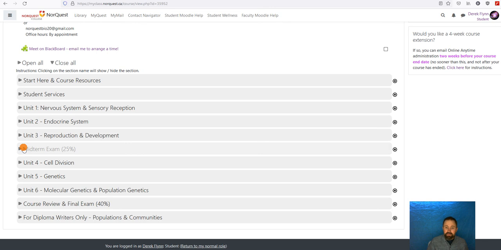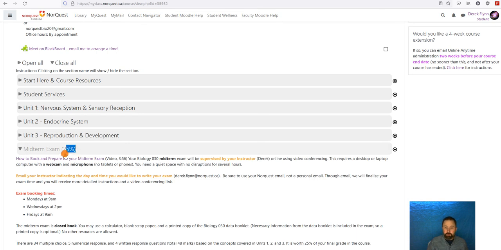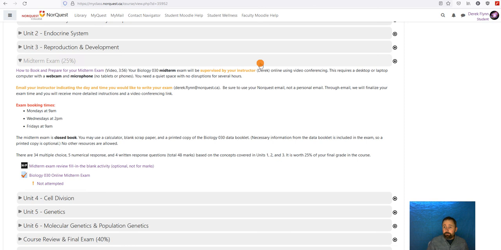For the midterm exam, which is worth 25% of your grade, it's a big one. This is monitored, this is supervised, so you need to book a time with me. My suggested times are right here. Please let me know if that just cannot work for you. We'll try to arrange an alternate time, but these are the times when I would expect most people to be writing. I have 3 of them per week, 2 in the morning, 1 in the afternoon. If they really don't work for you, please let me know. But otherwise, I hope that one of those 3 will work.